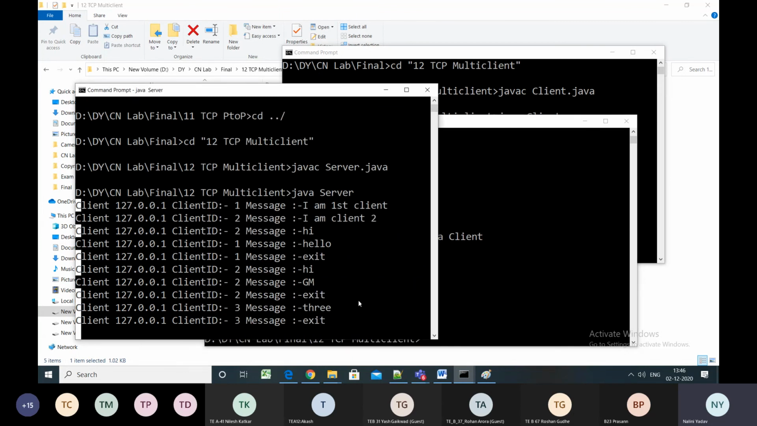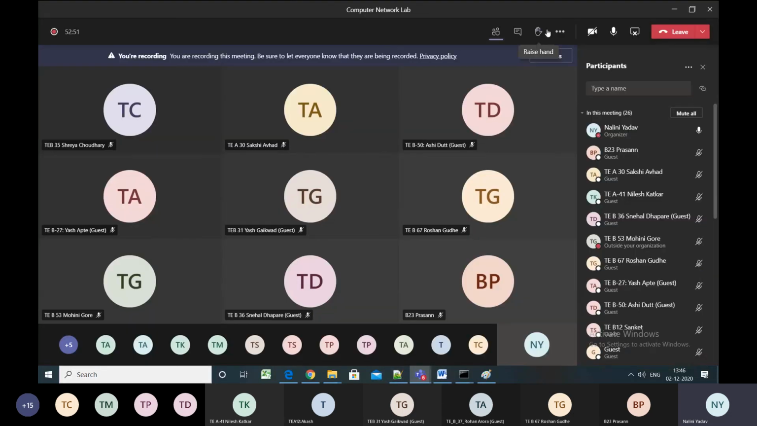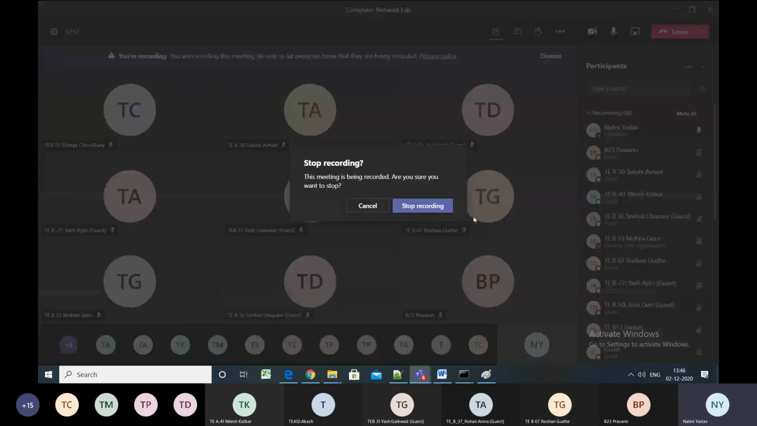So if it says exit, so it has got exited and my server has also received the message exit for that. I hope this particular code is okay with all of you.